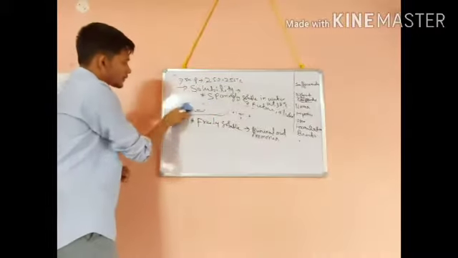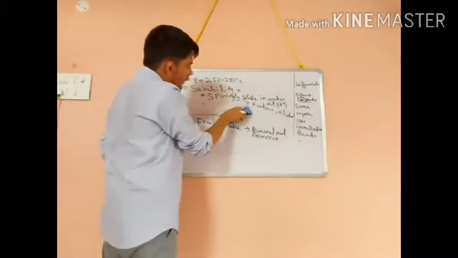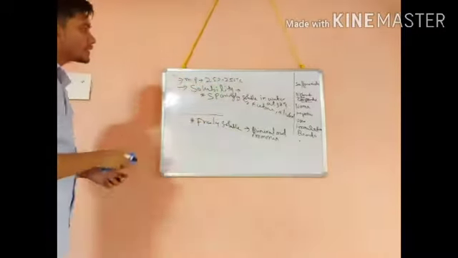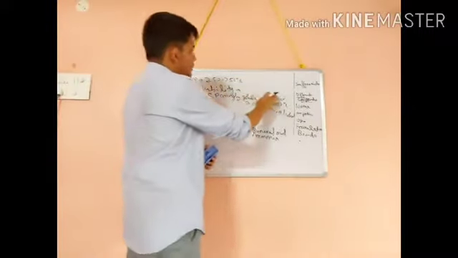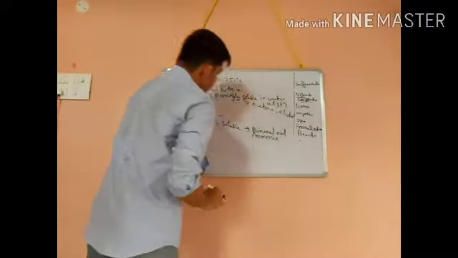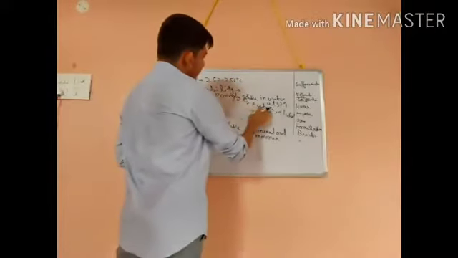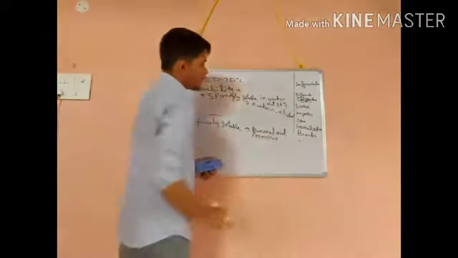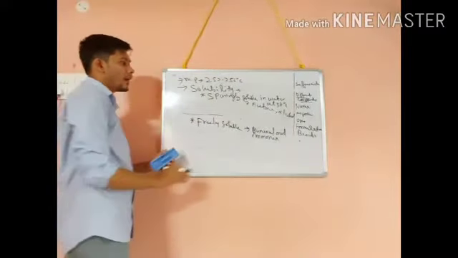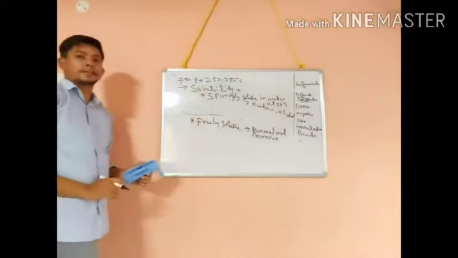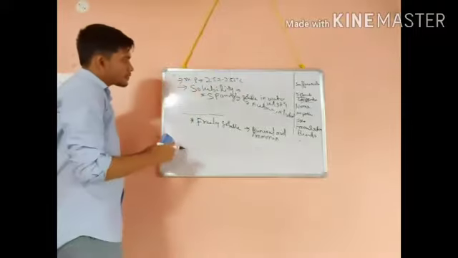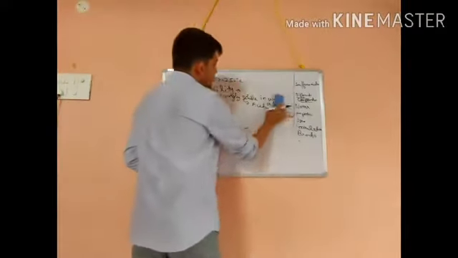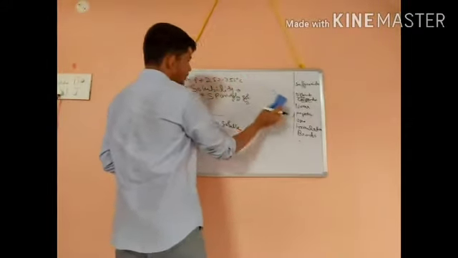I am just rubbing this structure. If you see this solubility: sparingly soluble in water at 37 degrees Celsius, also sparingly soluble in acetone and alcohol, and freely soluble in mineral acids and ammonia. Next we will see the uses of this compound.